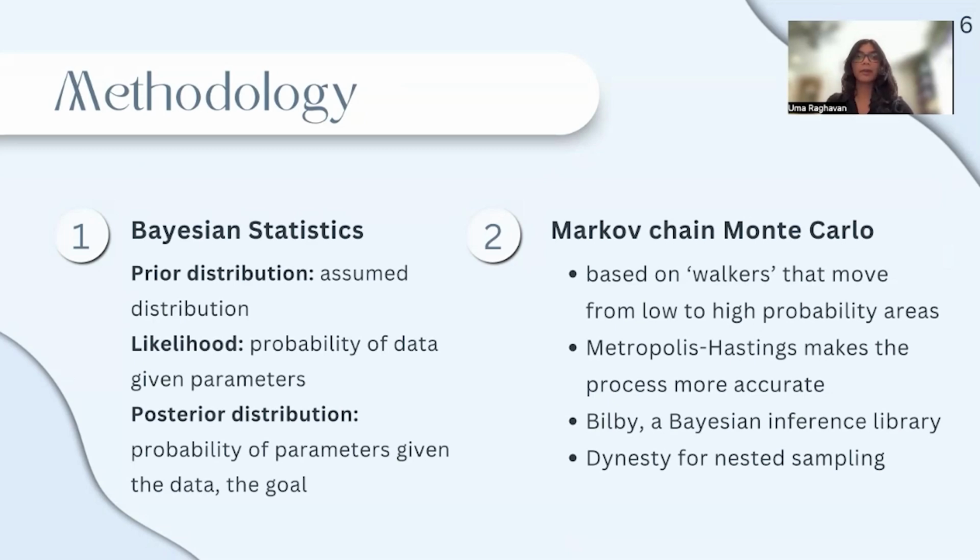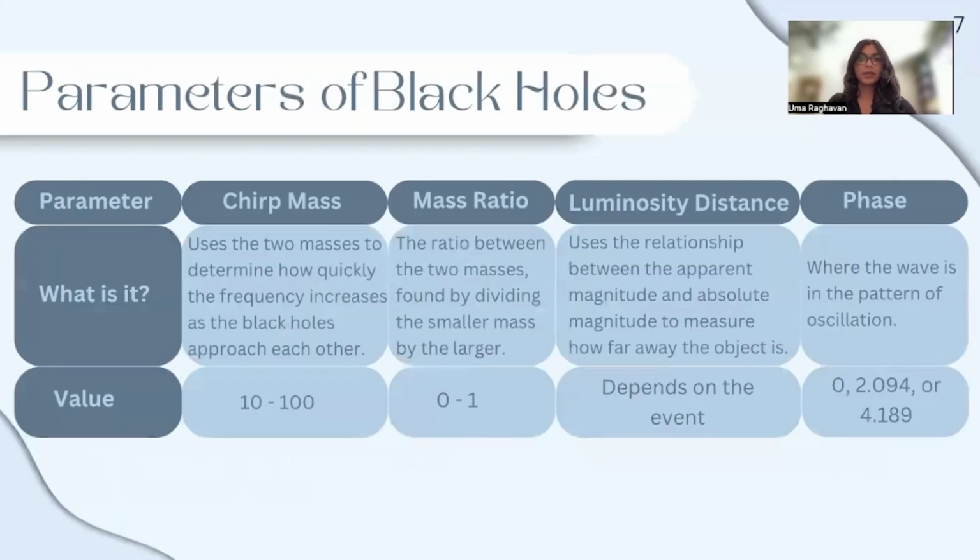The code itself relies on the programs Bilby and Dynasty. Bilby is a library that can access interferometer and gravitational wave data and use it to generate waveforms and calculate likelihoods. In order to actually perform nested sampling, Bilby uses a sampler called Dynasty. Dynasty actually does the MCMC process, while Bilby is more a general framework for estimating the parameters.